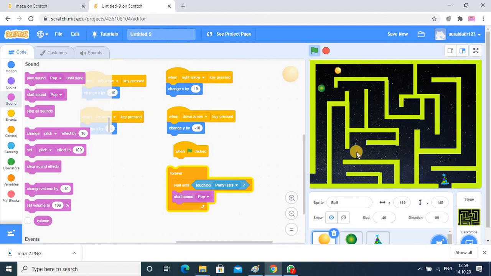Actually here you can set different sounds. I have just set the sample sound. You can do it according to your own. The main thing is you should understand the coding here.